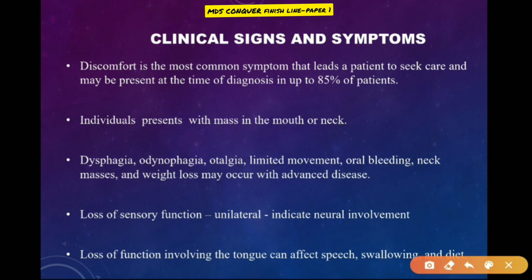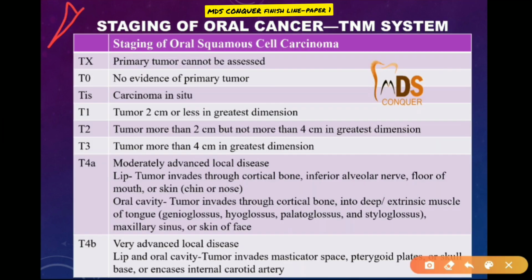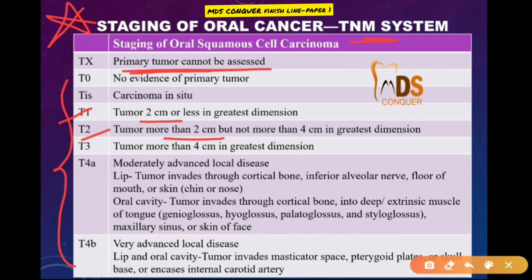So these are the important clinical signs and symptoms. As all of us know, in head and neck patients you can see dysphagia or odynophagia, loss of sensory function and loss of function involving the tongue, so that it can affect speech, swallowing and diet. These are the common clinical signs and symptoms. So staging is very important. You can mention TNM: TX means the primary tumor cannot be assessed. Then T1, tumor 2 centimeters or less; T2, more than 2; T3, greater than 4; T4A is moderately advanced local disease; T4B is very advanced local disease.